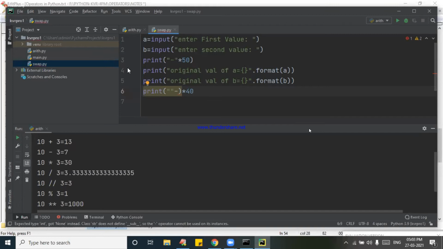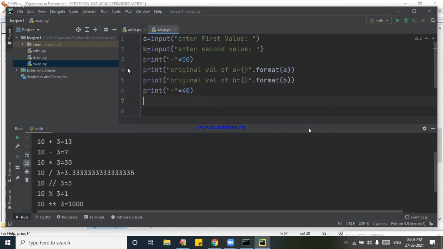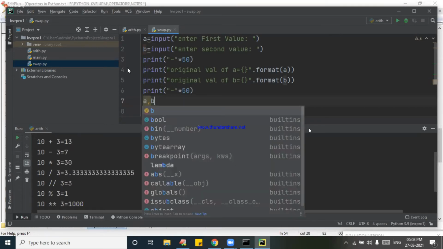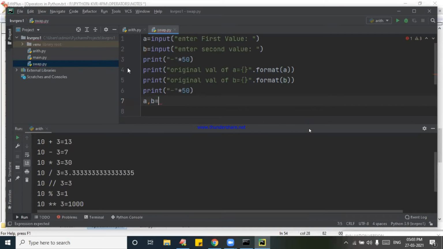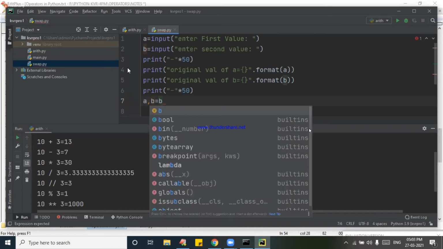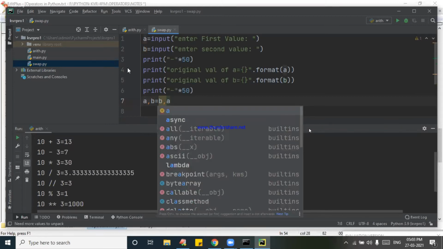Done. After that, now I need to do the swapping. How do you do the swapping? Most of them already got it. A comma B is equal to B comma A. In A I want to transfer B value, in B I want to transfer A value.